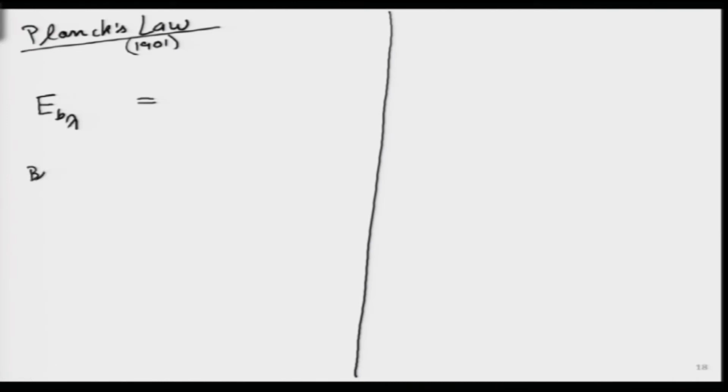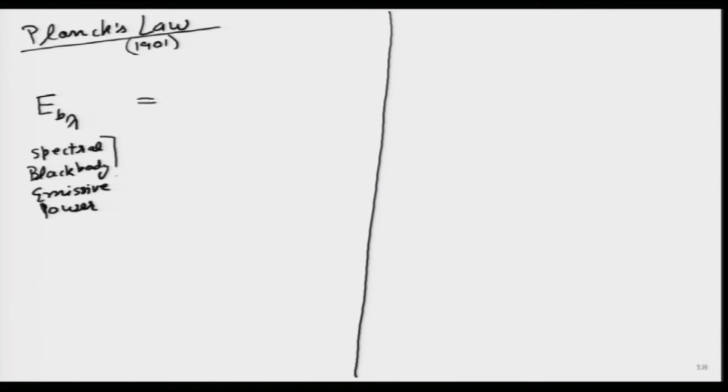I will write it over here, black body emissive power. But this is not E_B, it is E_B lambda, which means wavelength dependence is also there. So instead of calling it black body emissive power with wavelength dependence, we just make the short form as spectral.